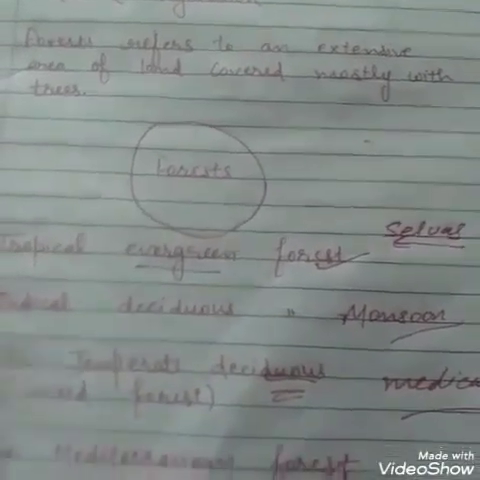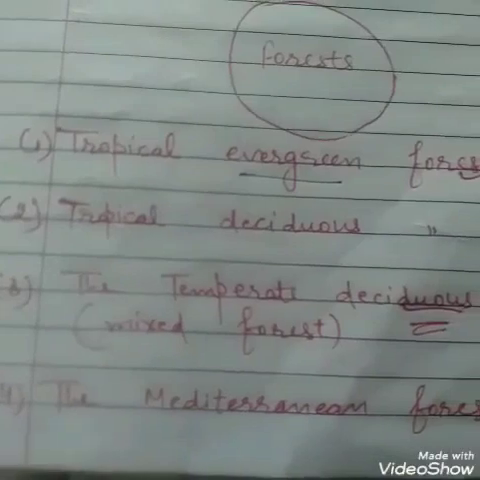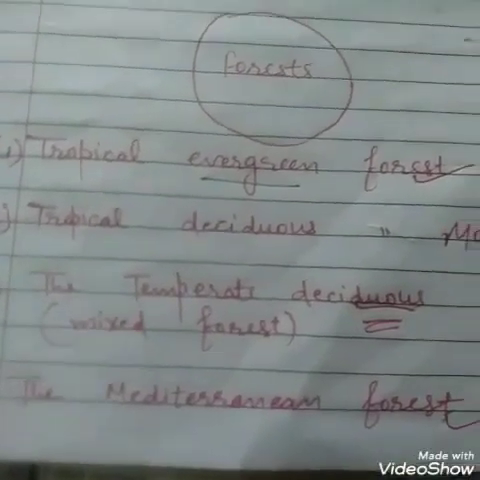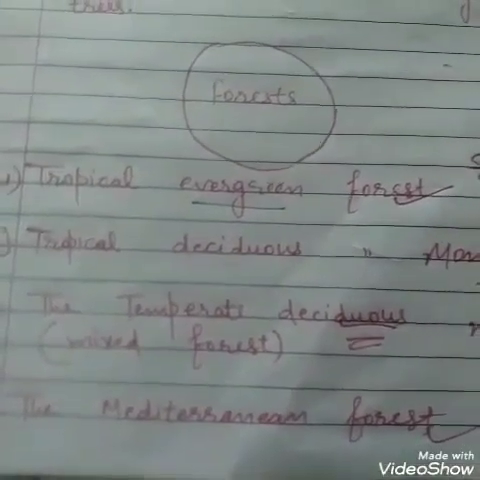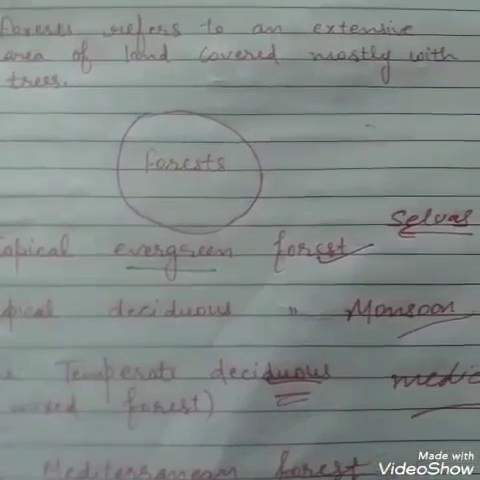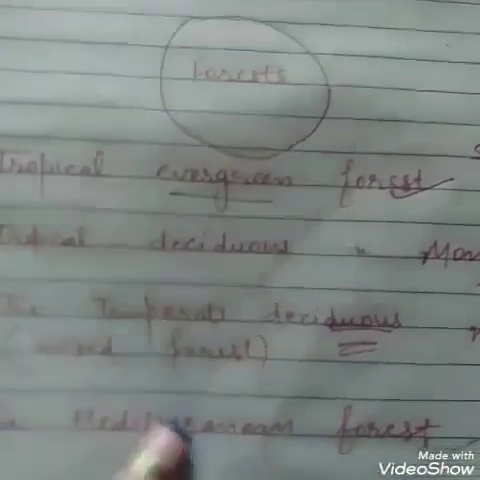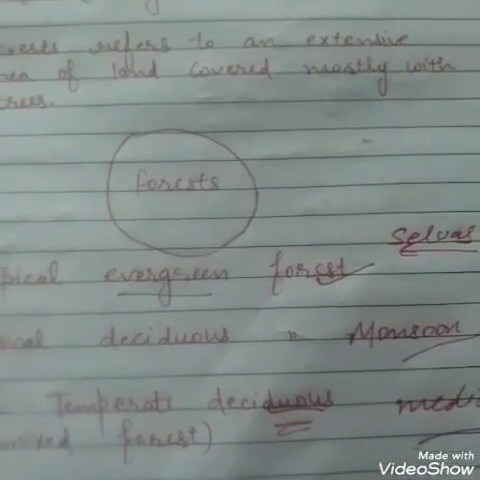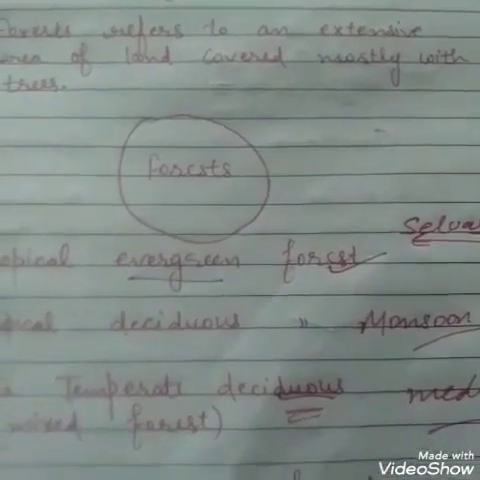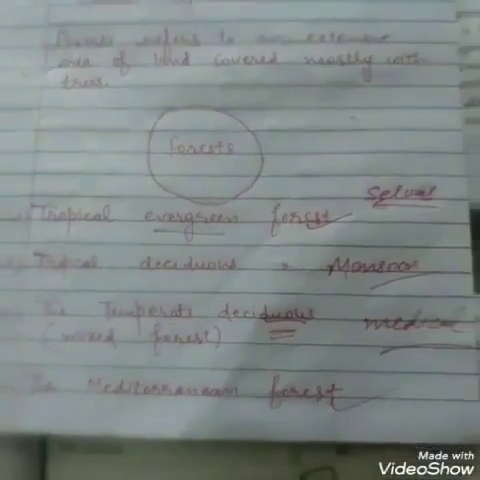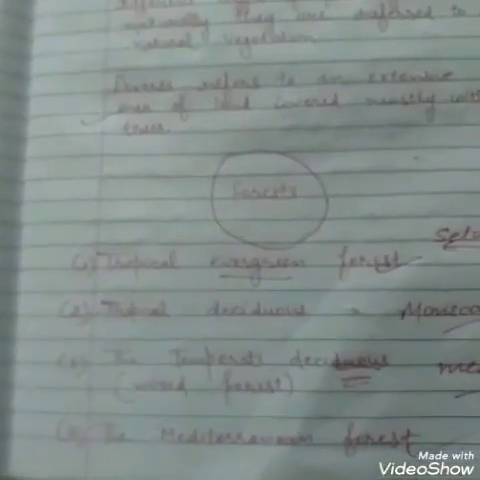Clear? The last point is the Mediterranean forest. The Mediterranean forest is found on the western side of the continents. The temperate deciduous forest is found in the eastern continents, and the Mediterranean forest is found in the western continents in the temperate latitudes, especially around the Mediterranean Sea. Hot dry summers and cool wet winters are found there.